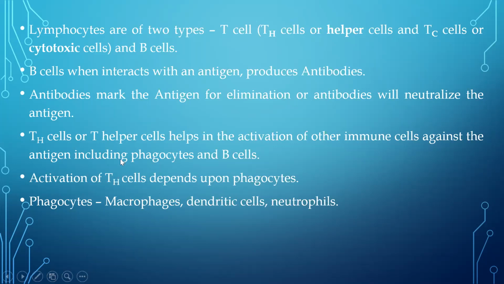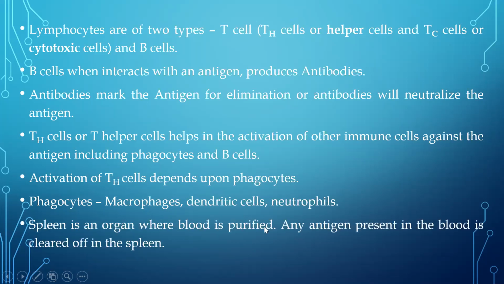So activation of T cell depends upon what? The phagocytic cells. These are the list of phagocytic cells. And spleen is an organ which is going to remove any sort of pathogen which is present in the blood. Pathogens can be present in the tissues, and pathogens can be present in the blood also. The pathogens present in the blood are basically removed in the spleen. Spleen is a very tiny organ, as I mentioned in one of the slides. It is present in the abdominal cavity, and the importance of spleen is that it is going to remove any pathogen that has entered into our blood.